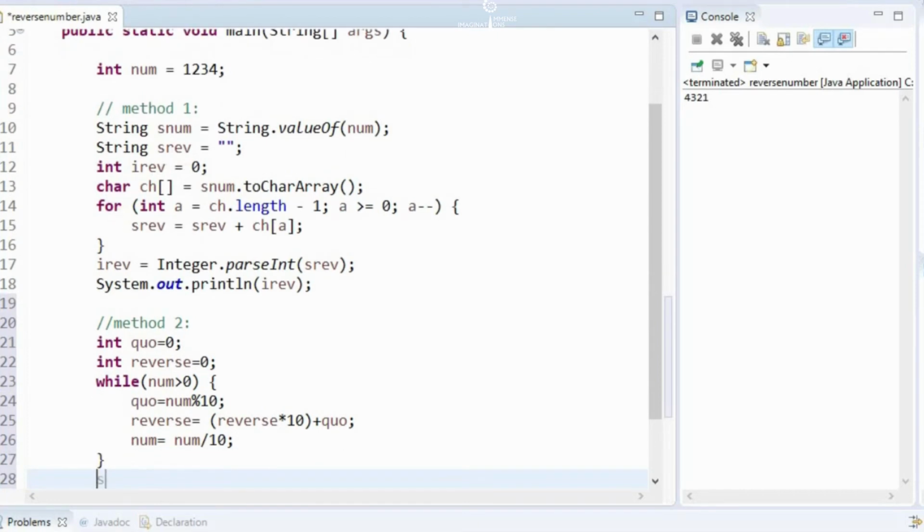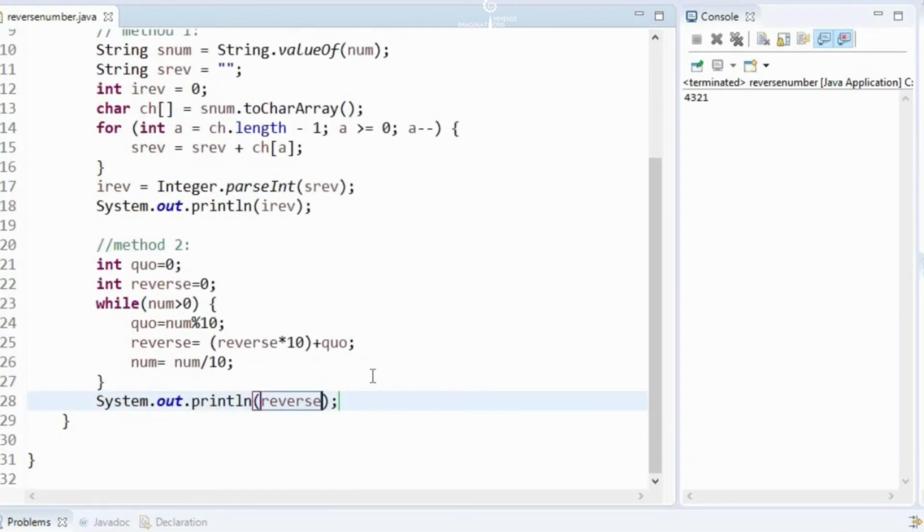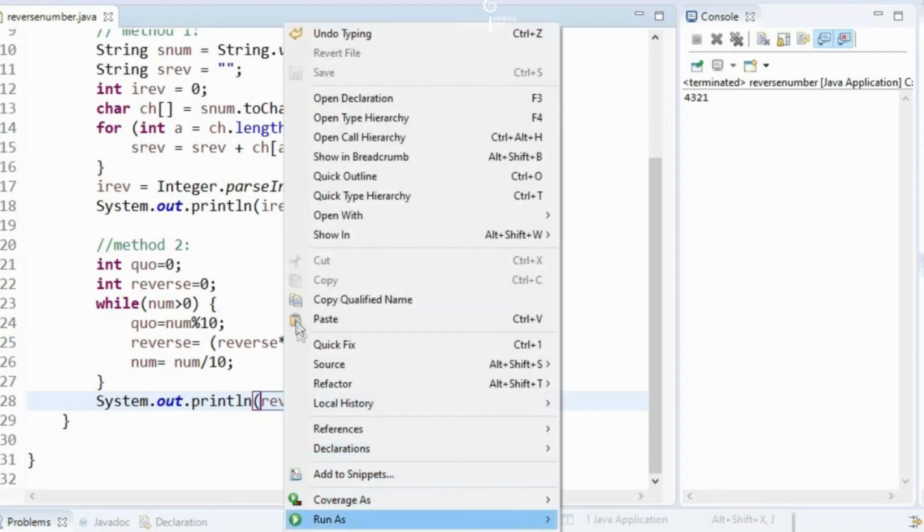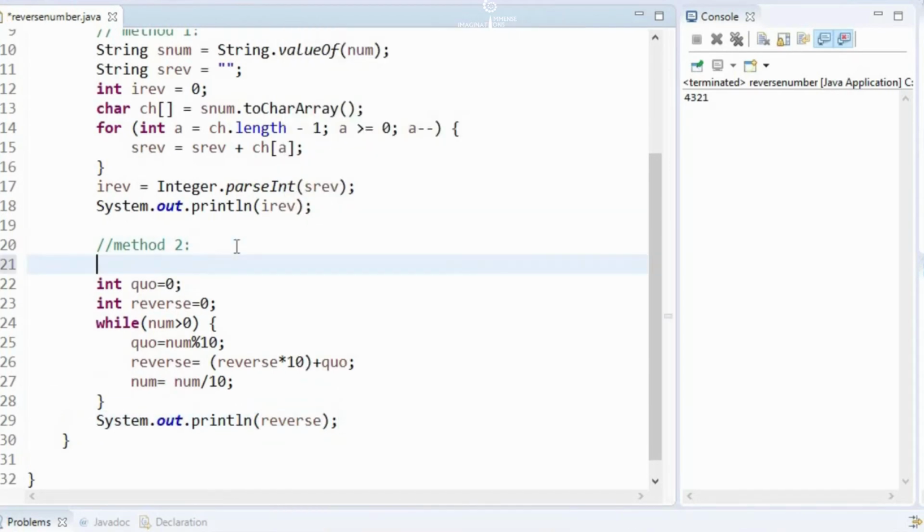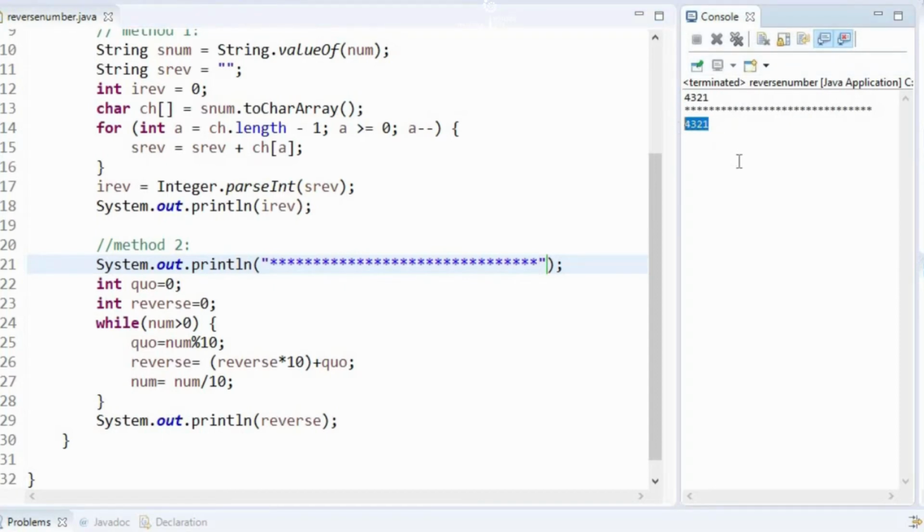And finally we will print the reverse variable. Okay, now let's run this program and check if it works. Then I will explain the logic in debug mode. So before that, let's add a separator just to identify. Now let's run this program. Okay, you can check method 1 is returning the same output, and method 2 is also returning the same output. Okay, let's debug method 2 and understand the logic.